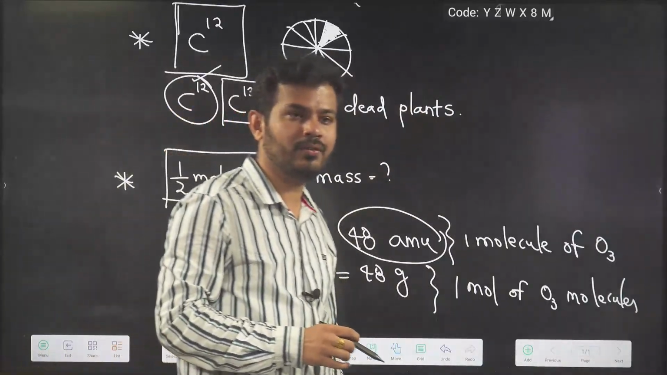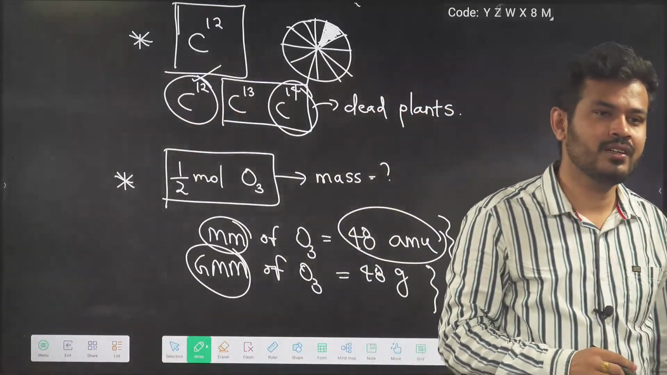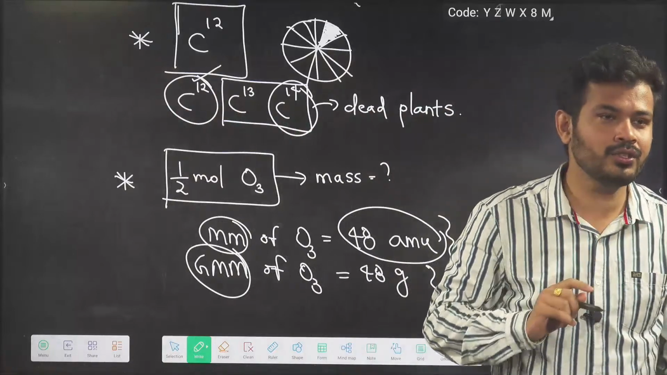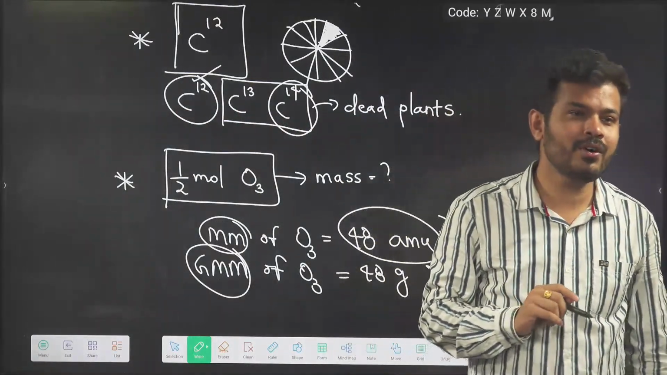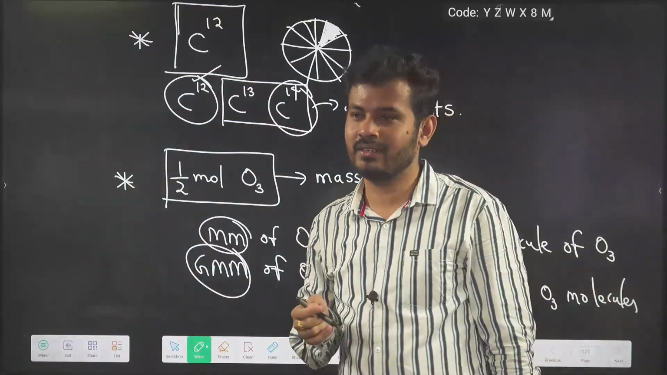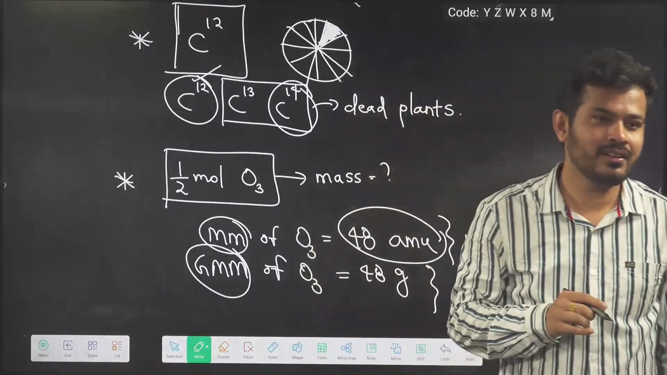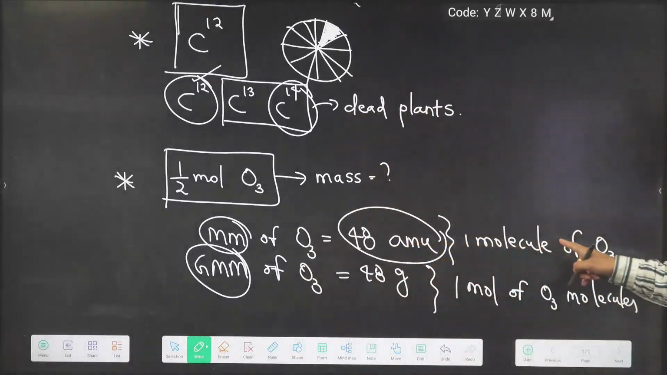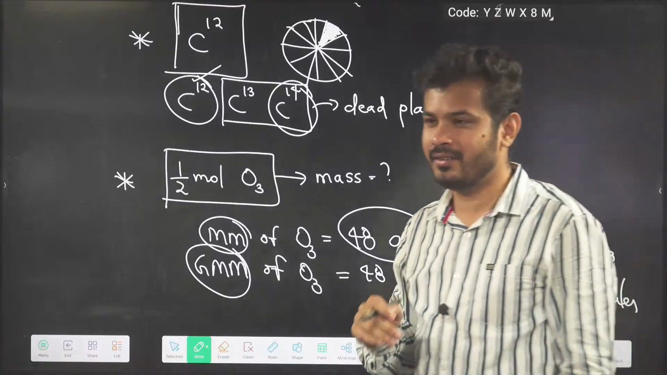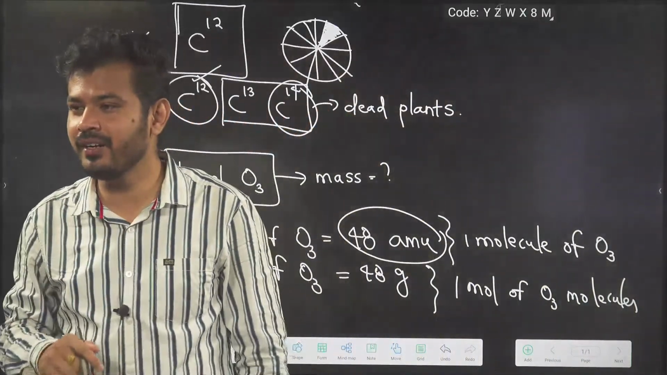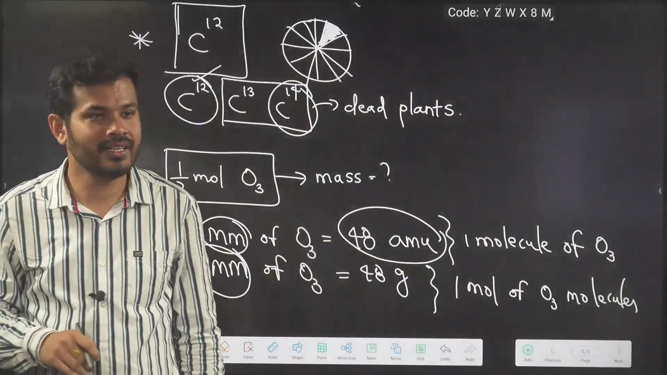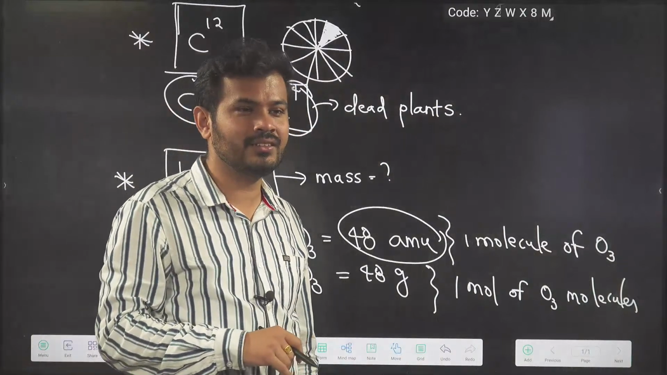48 AMU of O3, how many oxygen atoms are there? Very good question. 48 AMU of O3, how many atoms are present? 48 AMU means this is 1 molecule of O3. And in 1 single molecule of O3, how many atoms are present? Very good. 3 atoms. It is 3. Yes, I can see several answers. Very good.